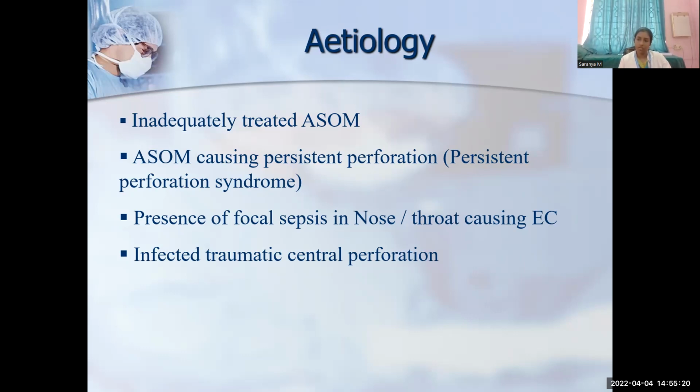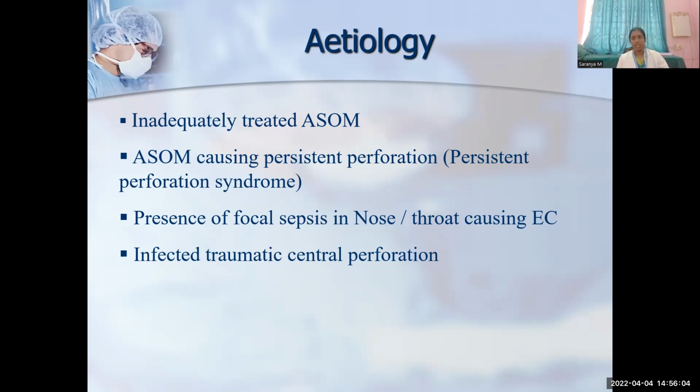And the hearing loss can be conductive in both types, but if there is any involvement or any toxins which destroy the inner ear, it can lead to mixed type of hearing loss. And the polyp is present in both types, but the polyp means inflamed edematous middle ear mucosa which is collapsing through the perforation, and the polyp is usually pale and it is not bleeding in case of tubotympanic, whereas it is very reddish, fleshy and friable and does bleed in case of atticoantral disease. And granulation, osteitis, bone erosions are more common, and complications, intracranial complications are more common in atticoantral and very less common in case of tubotympanic disease.